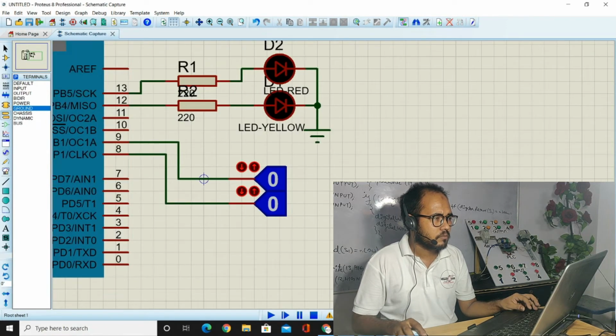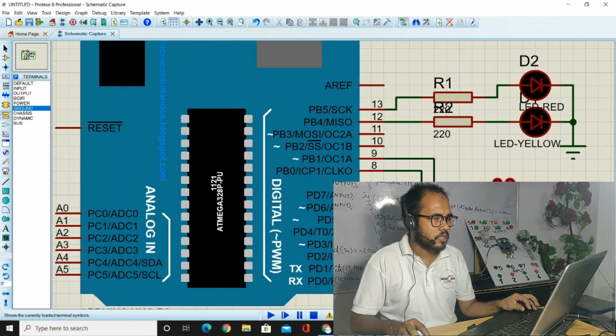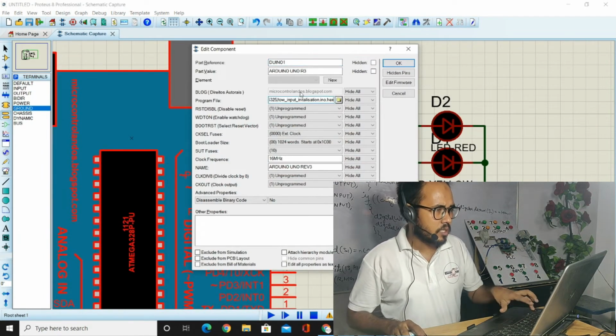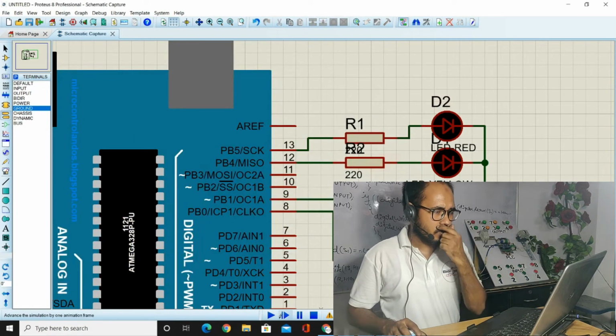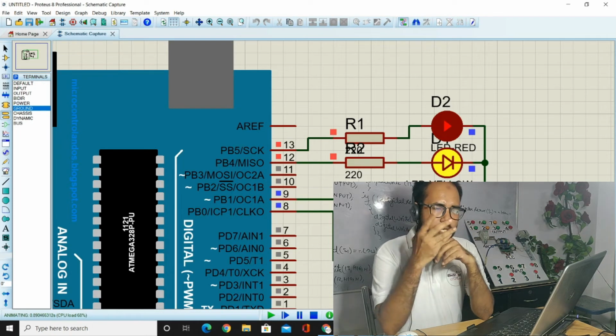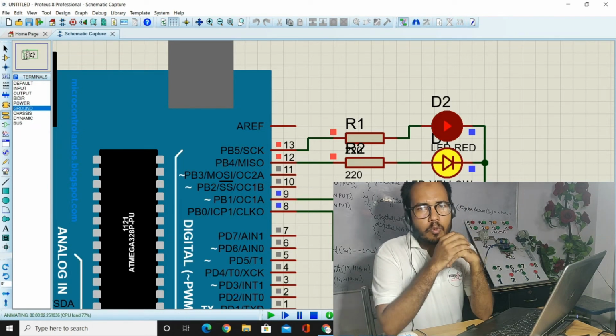Could you see? Okay, you could see here. I'm going to just double click and paste the hexadecimal in the location of this one. Now just write 00, both will be high. You could see here, wow, the code is running and both are high.